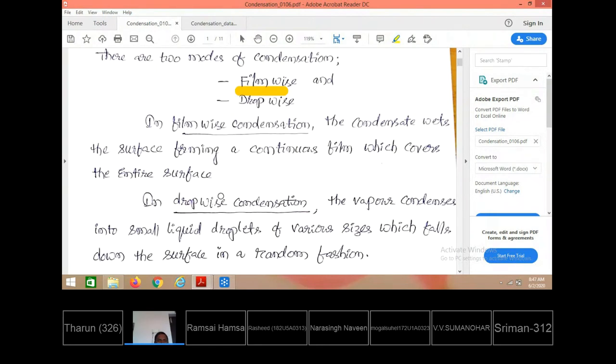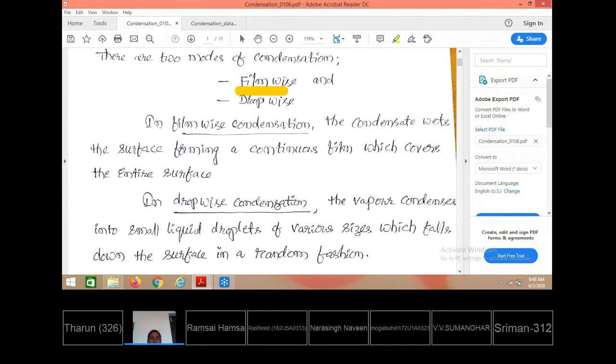The condensate is split into a number of drops and allowed to make contact more number of times with the solid surface. In the case of film-wise condensation, the condensate flows continuously along the surface. In the case of drop-wise condensation, the film is broken into a number of liquid droplets, and those droplets come in contact more number of times.